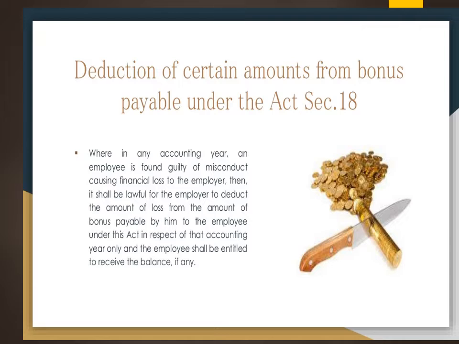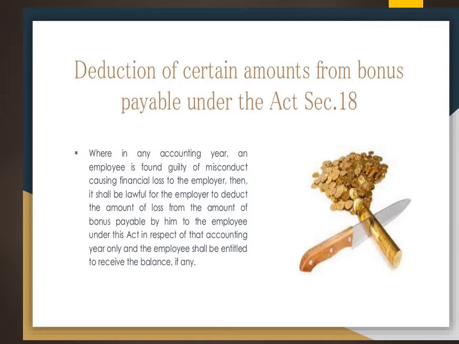If we see any employee who is misbehaving or causing some loss to the concern, that is, doing some misconduct through which the employer has suffered some financial loss, in such a case the employer can lawfully deduct the amount. Whatever the loss amount is can be deducted from the employee's bonus.